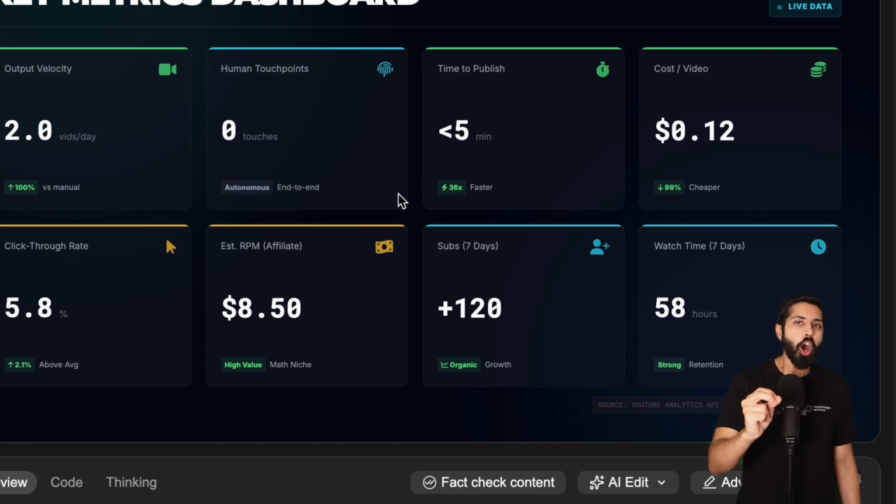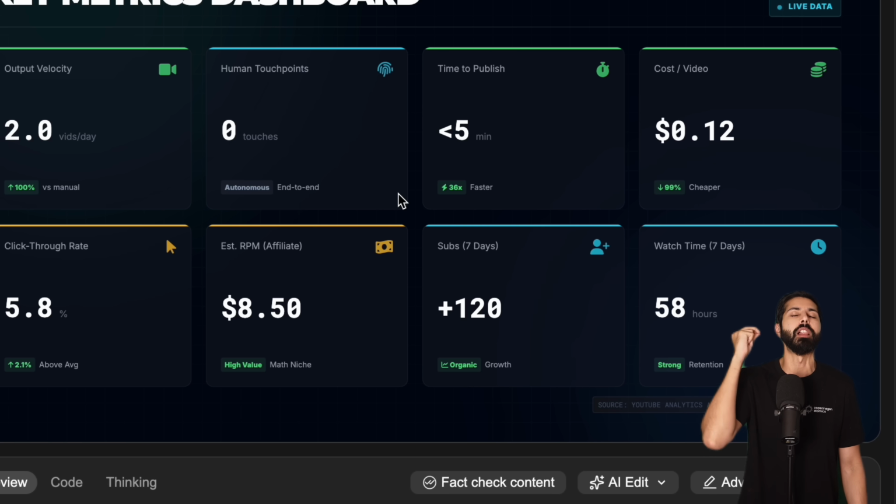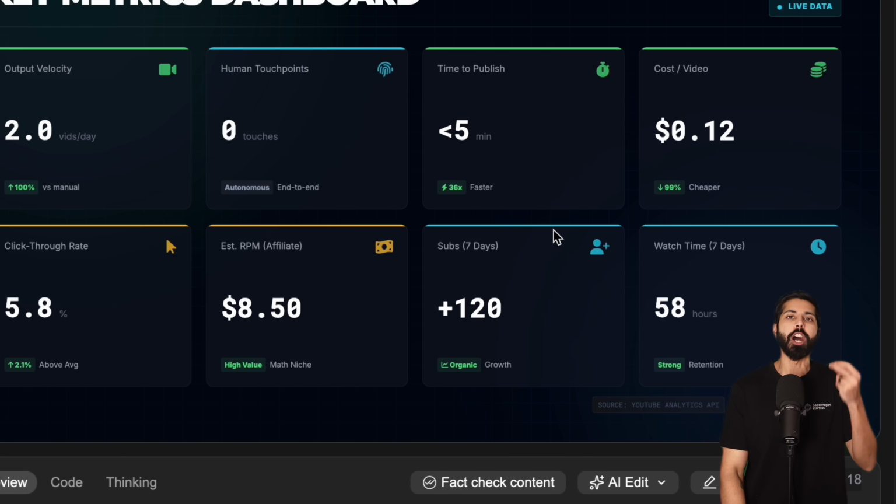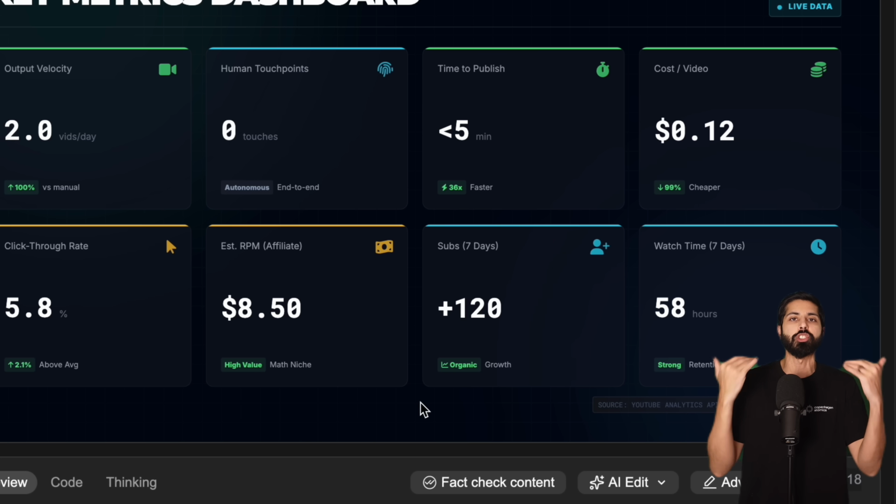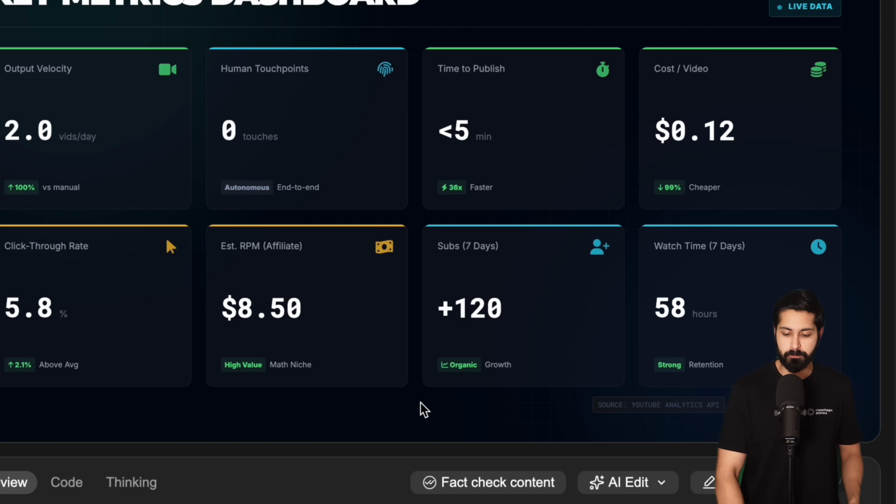And get this, the cost per video is 12 cents. If you've ever posted a video on the internet, you know that it costs a lot more, hundreds of dollars, if not thousands, to post a single video. This thing did it in 12 cents. And the click-through rate was 5.8%. That is incredible for YouTube. So people really have a need to watch these math educational proof videos. They want something that's not just slop, something that makes sense, it's trustworthy, it's verifiable.